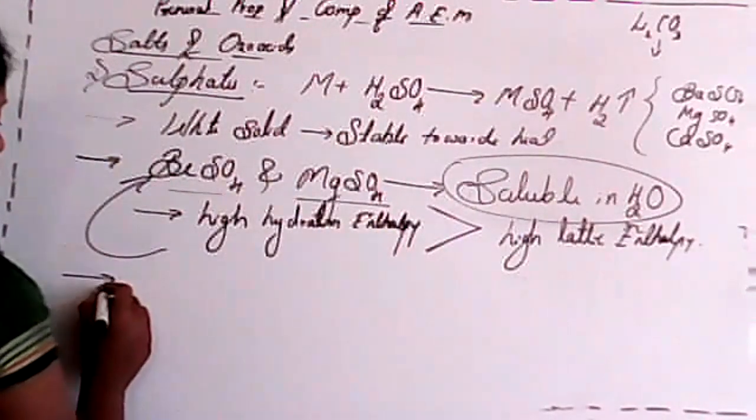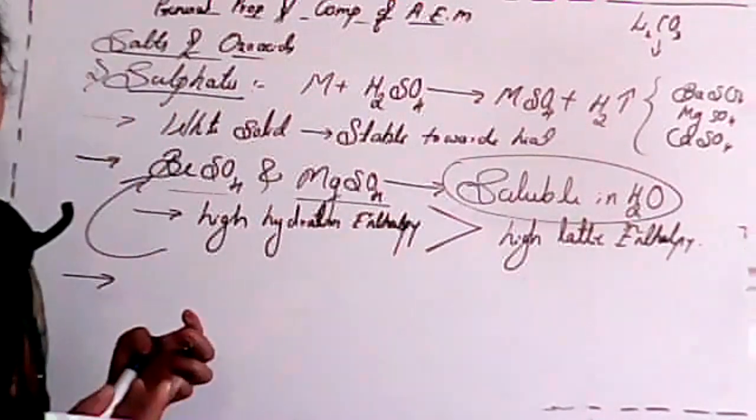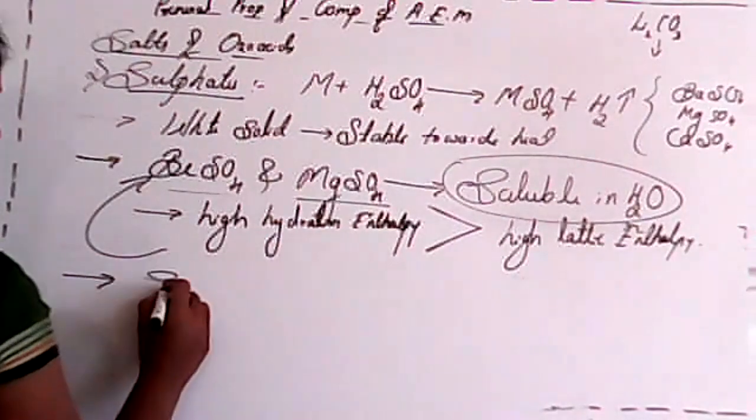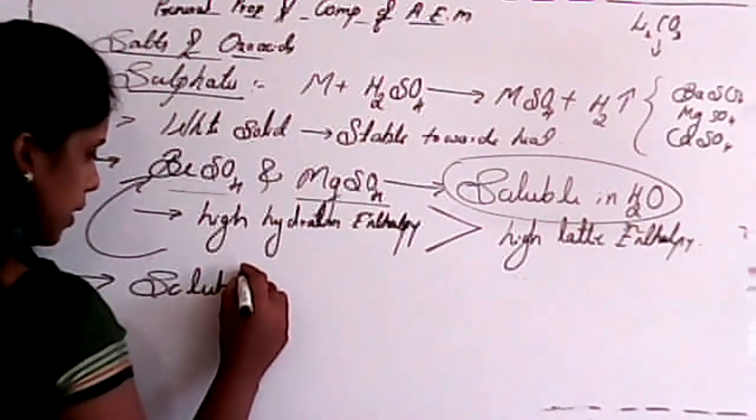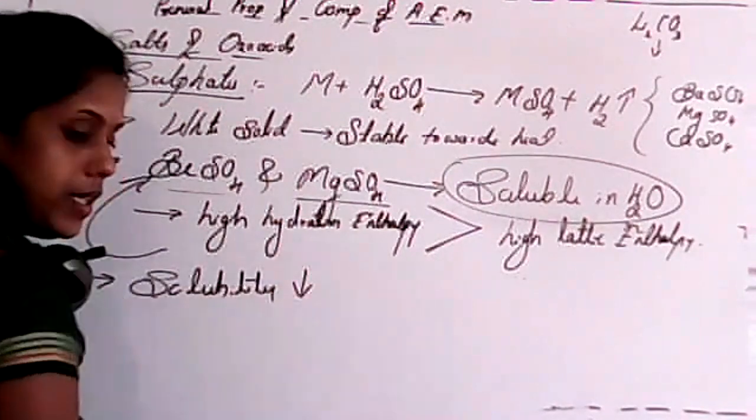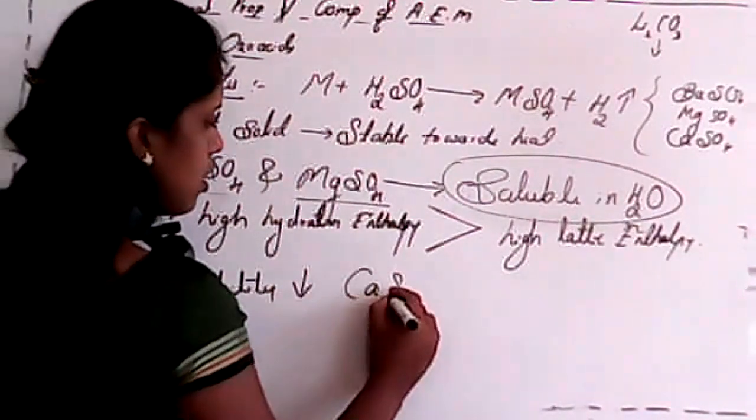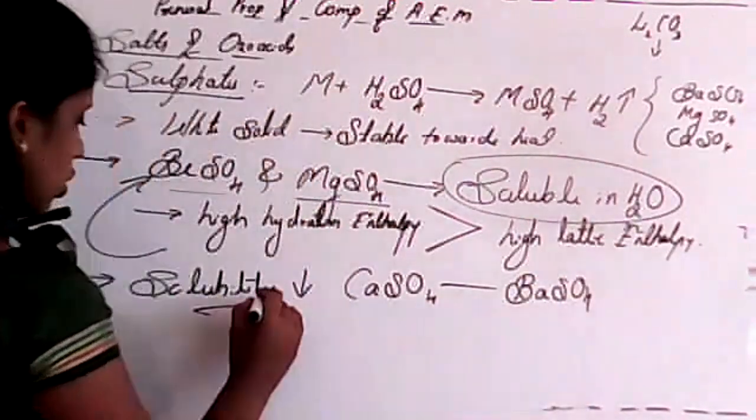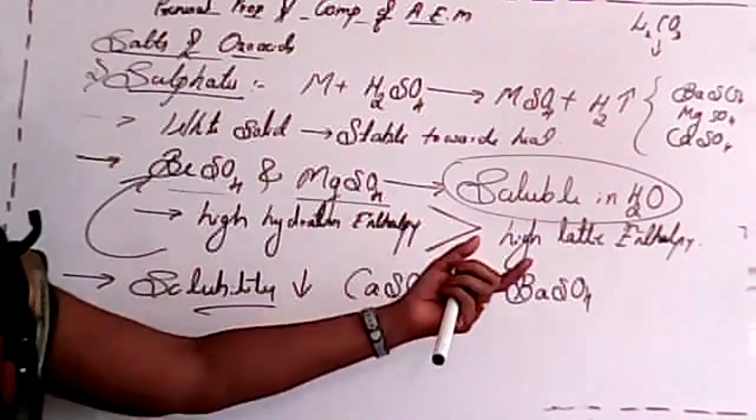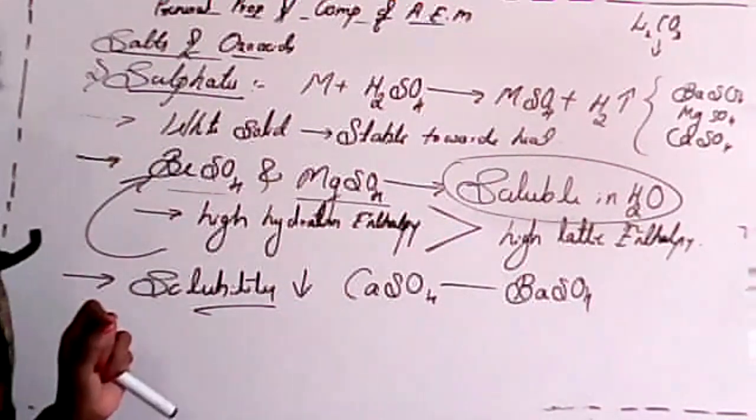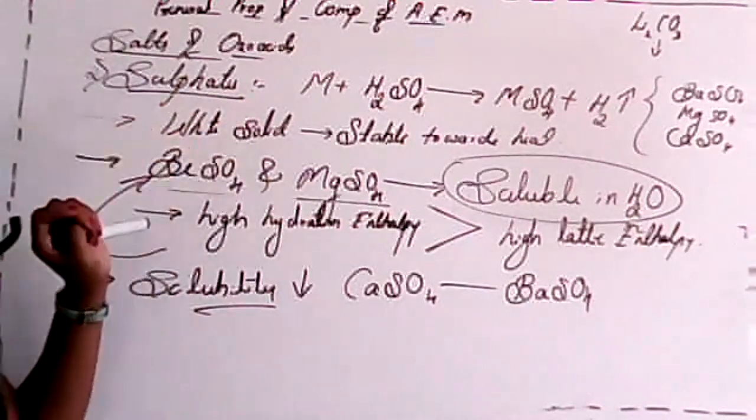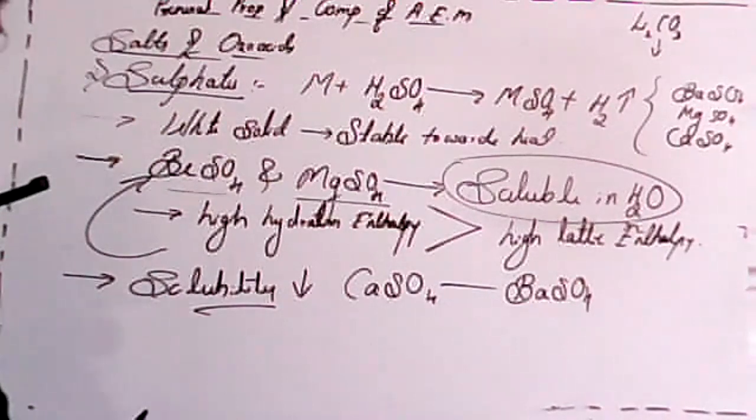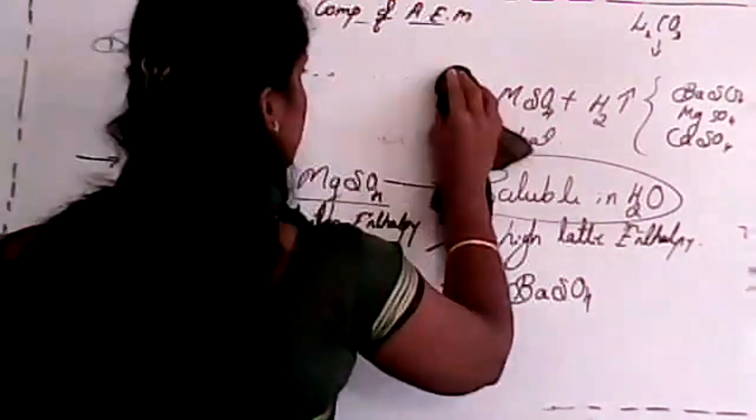So now just tell me, does solubility decrease or increase down the group? Does solubility decrease or increase from calcium to barium? Solubility decreases from calcium sulfate to barium sulfate. Is it clear, student? About sulfate, these three things we have to remember. Is it clear? If it is clear, I'll move to the next concept.